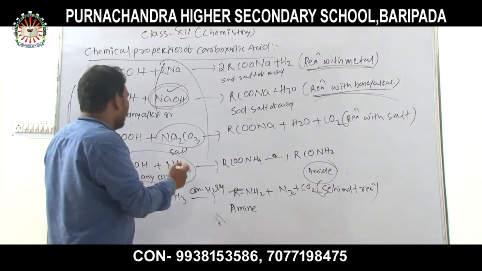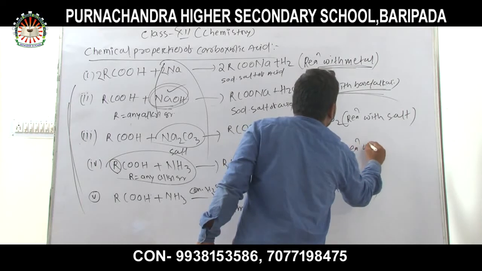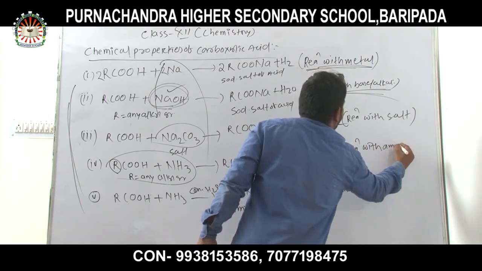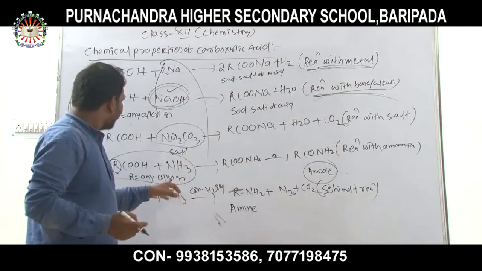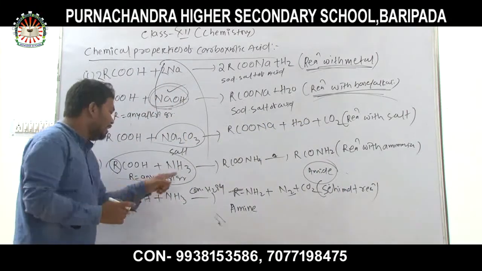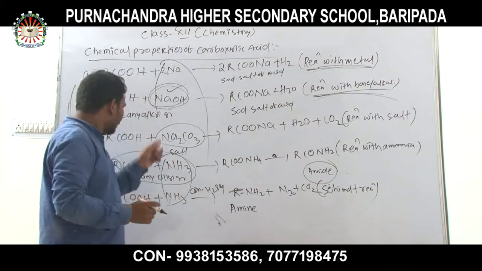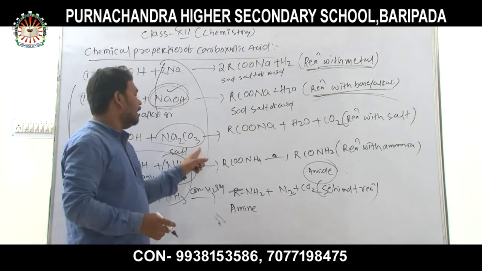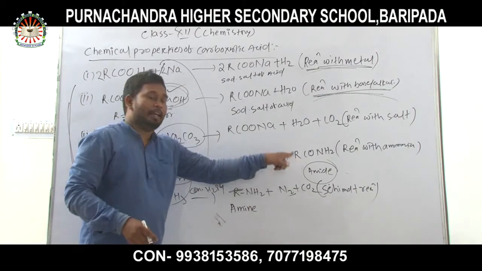Similarly, again, reaction with ammonia. When carboxylic acid reacts with ammonia, two conditions can arise. First, an intermediate is formed, which on heating gives an amide.